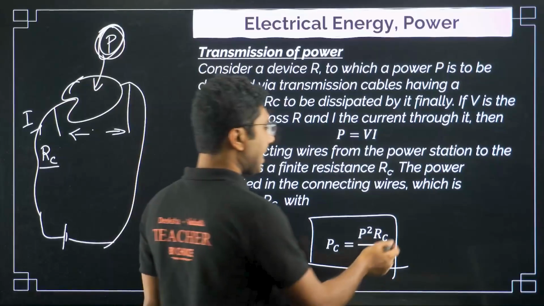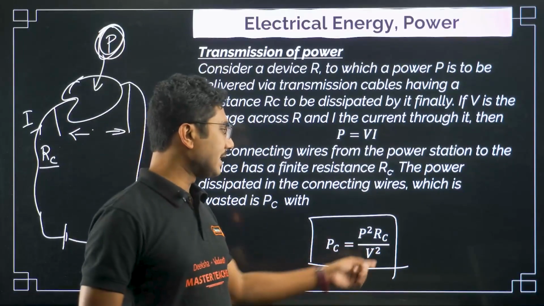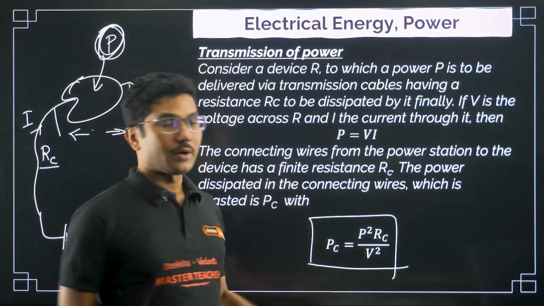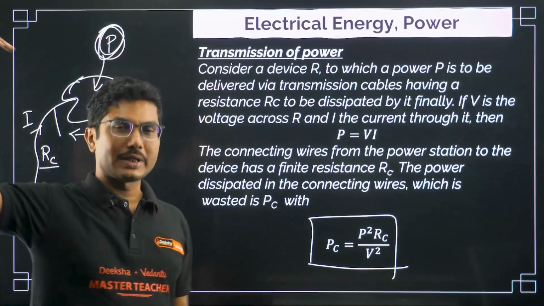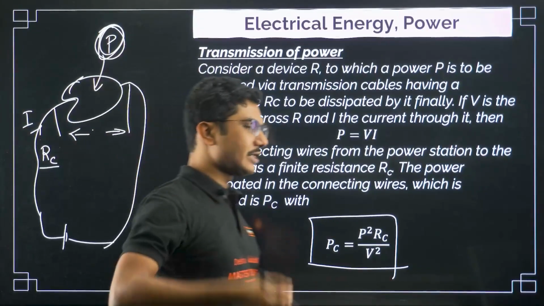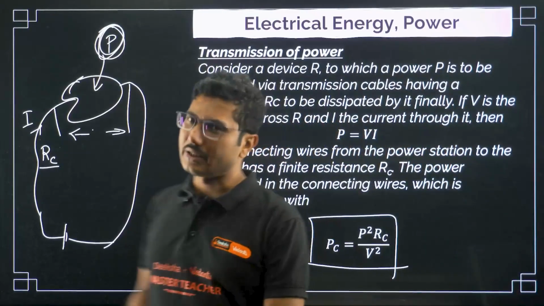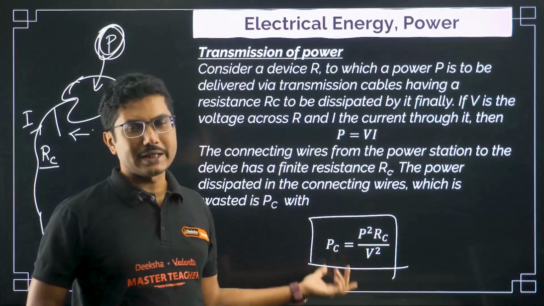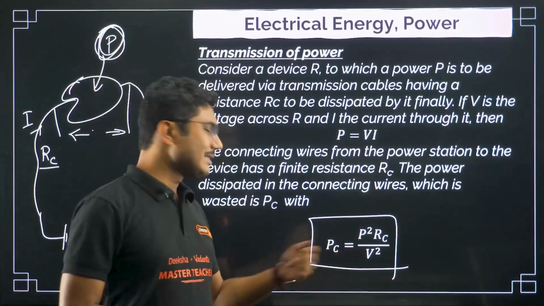So if you can keep this R very low and if you can keep this voltage very high, then the power loss basically decreases. That's why when power is supplied from the power station, they generally supply in kilovolts. Resistance you cannot decrease. Okay, resistance up to a certain limit you can decrease, beyond that you cannot decrease the resistance. But what you can do, you can increase the voltage.